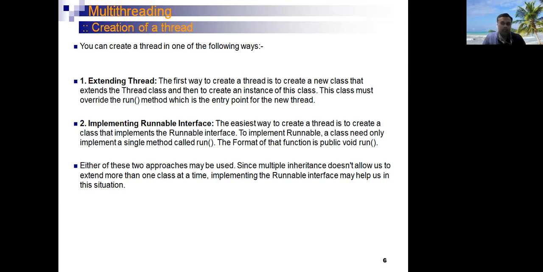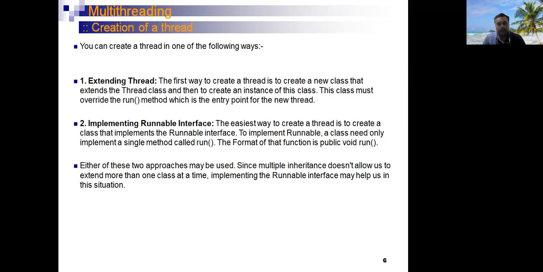In this class, we can override a method of the thread class in which the implementation of the thread is written inside the run method.